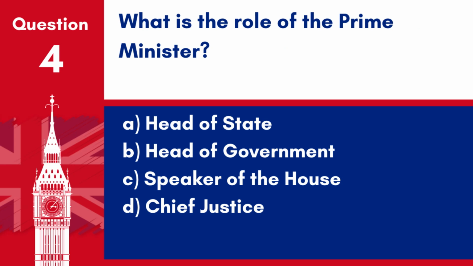Question 4. What is the role of the Prime Minister? A. Head of State. B. Head of Government. C. Speaker of the House. D. Chief Justice. Answer. B. Head of Government. The Prime Minister is responsible for running the government and implementing policies.